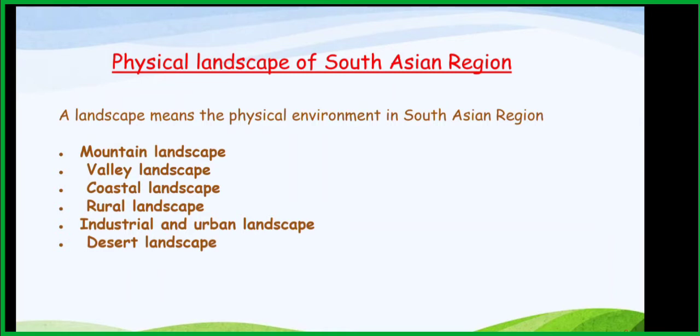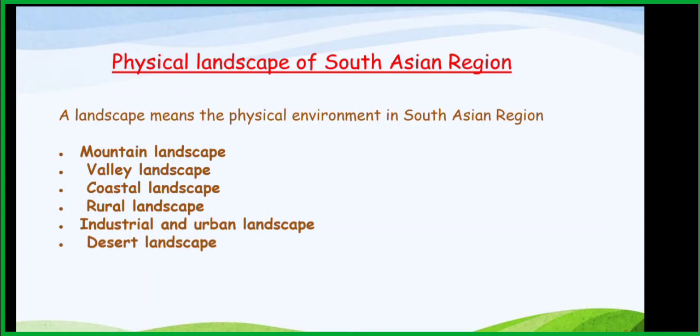It also has different types of landscape. Throughout this lesson we will learn those landscapes, just like what we learned in grade 7 about Sri Lanka. But the difference is that here we study our region, the South Asian region.